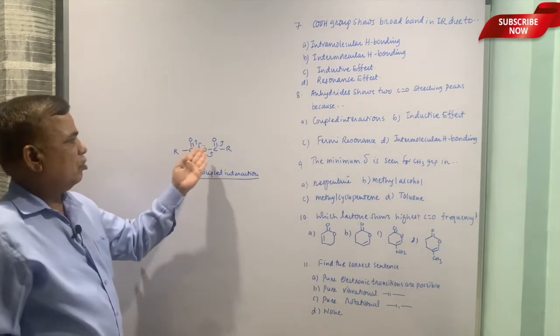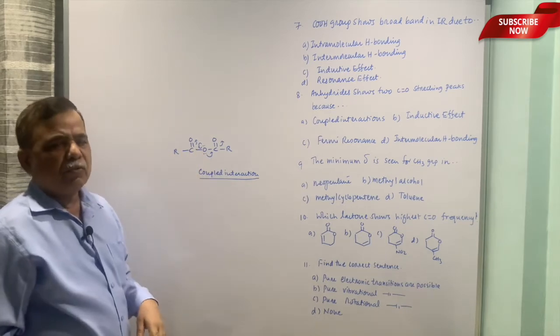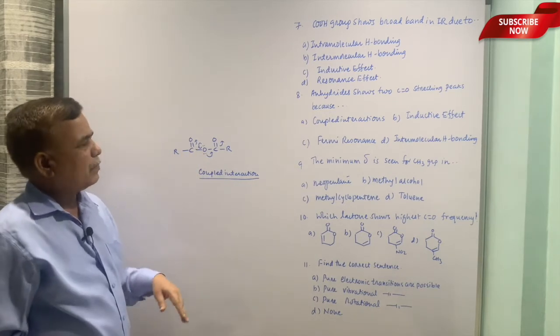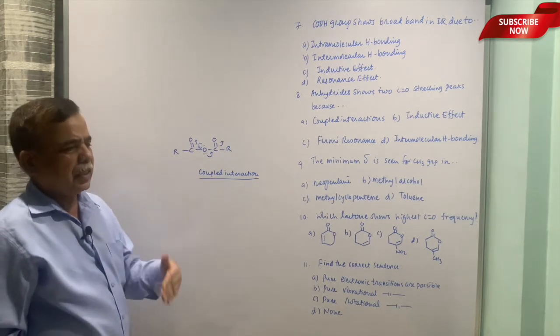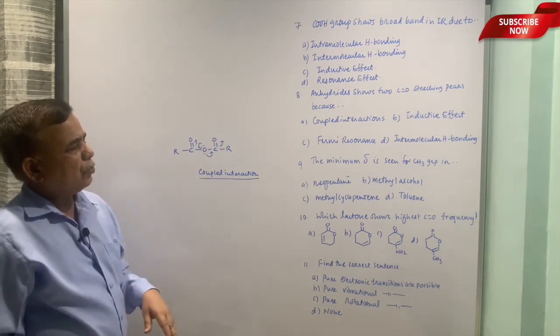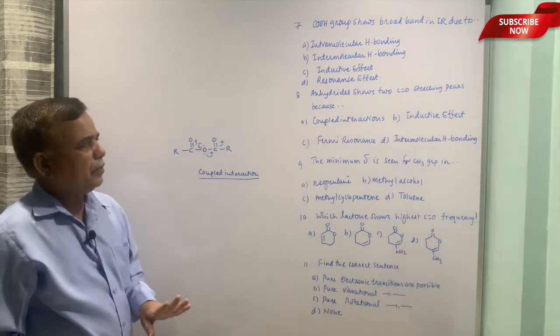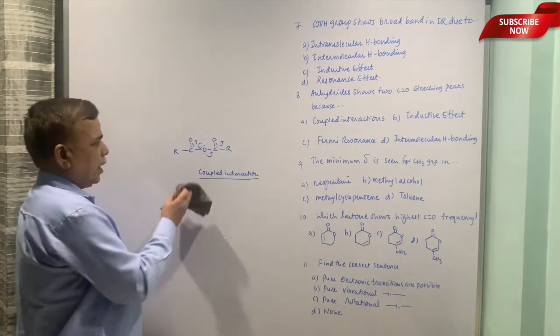So, two ester groups are there and the oxygen lone pair can move in either direction and the effect is felt by the carbonyl group. One will go high field, the other one will go low field, and because of that anhydrides show two peaks, one at 1750 and the other at 1820. So, that is the reason.